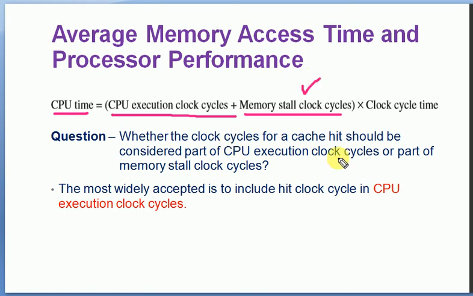Now there is one more question: whether the clock cycles for a cache hit should be considered part of CPU execution. Cache hit means the data is available, so is it considered part of CPU execution or part of the memory stall clock cycles? In most situations the answer is that it is considered part of the CPU execution clock cycles only. It is not related to the memory stall clock cycles. So this is the general convention that is used by many designers.